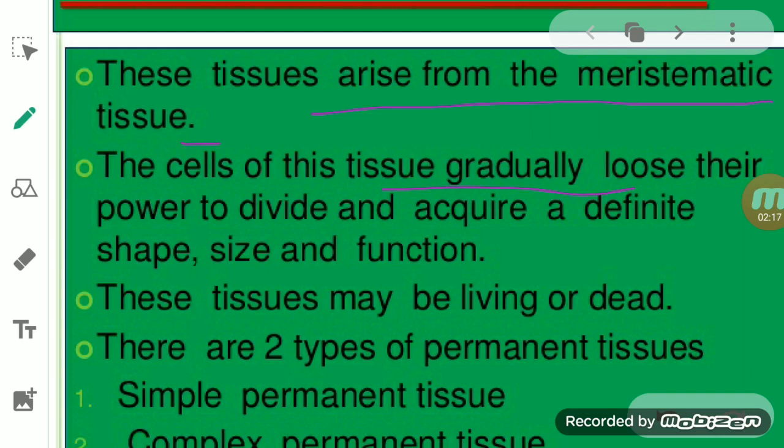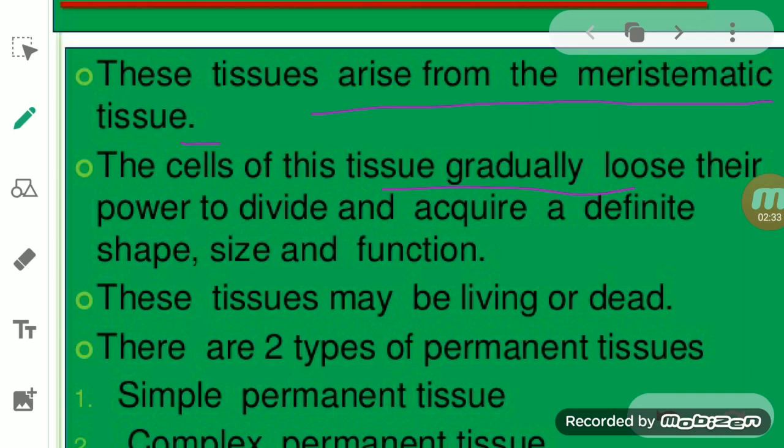After getting a specialized function, they become a permanent tissue, and that's why we say that these cells have a definite shape, a definite size, as well as a function.